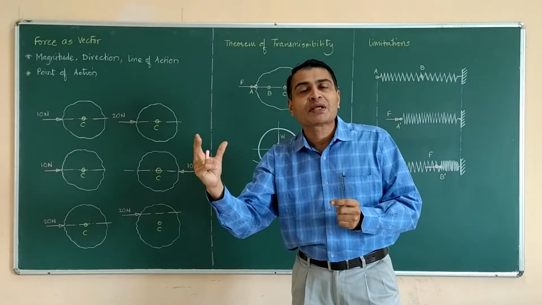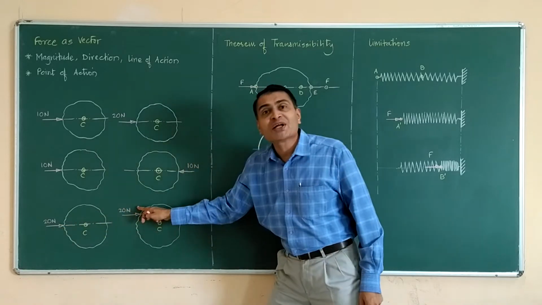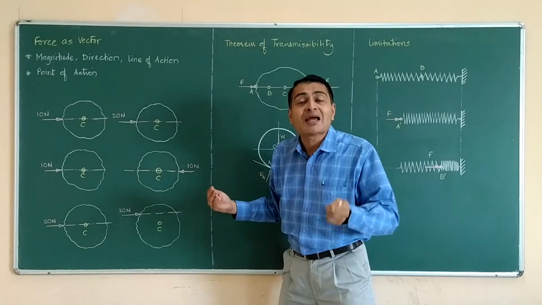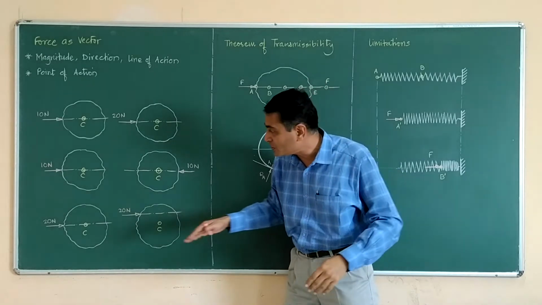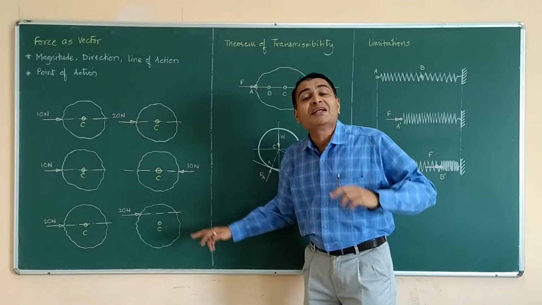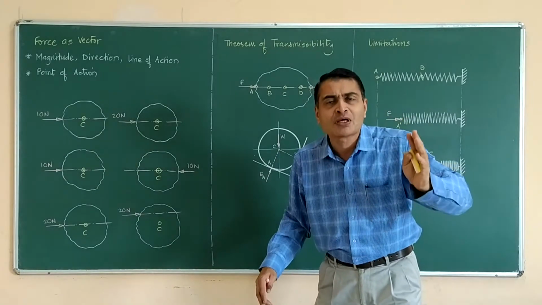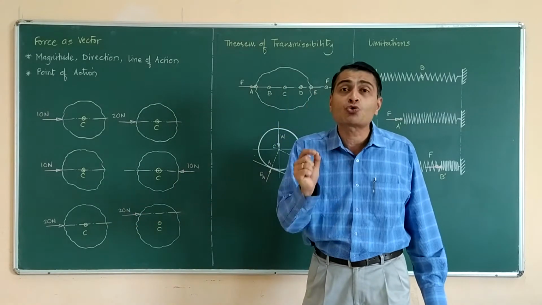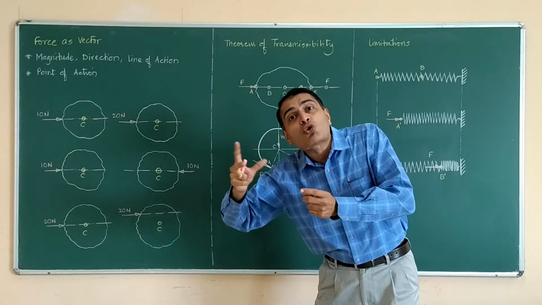As against that, you are observing that magnitude of force is same, that is say 20 Newtons. Direction is also same, that is say rightwards. And what is really in fact changing is the line of action. Earlier it was passing through centroid, now it is no more passing through centroid, it is eccentric, it is away from centroid or center of mass. You will observe that such a force whose line of action does not pass through center of mass of the rigid body would produce translation as well as rotation.